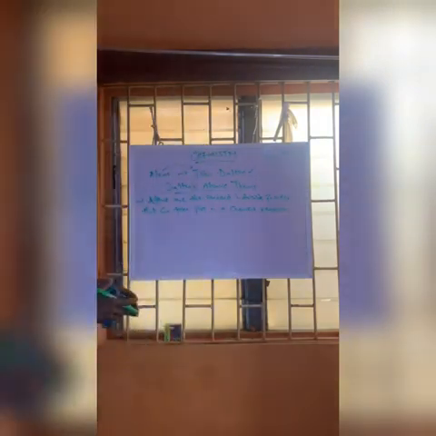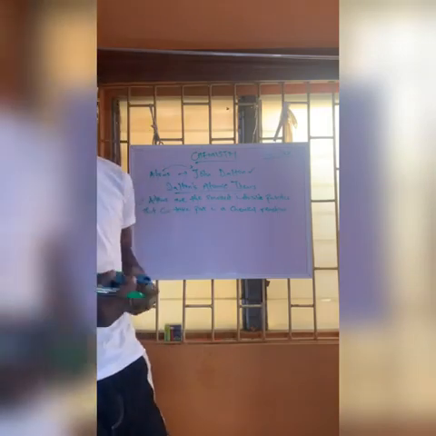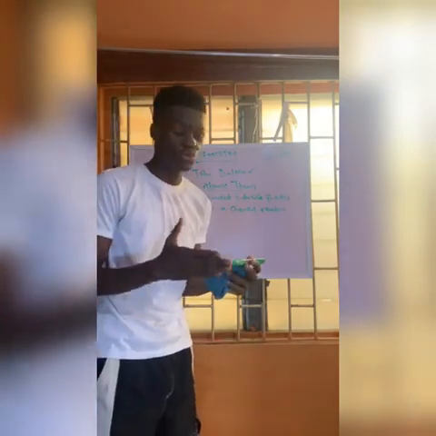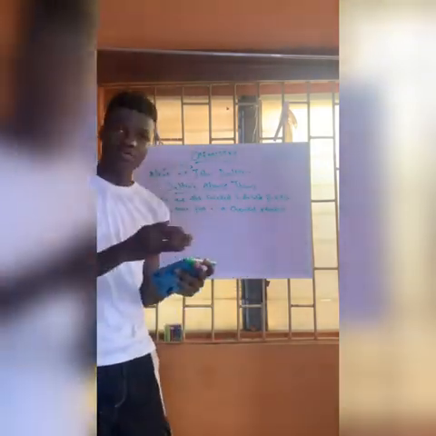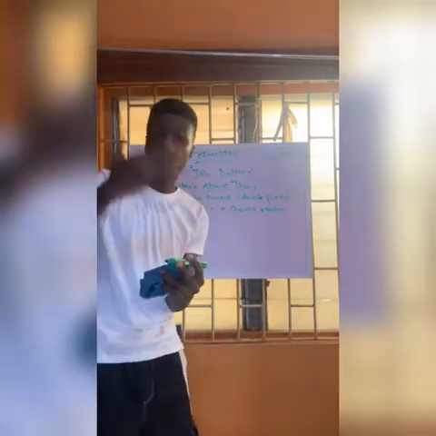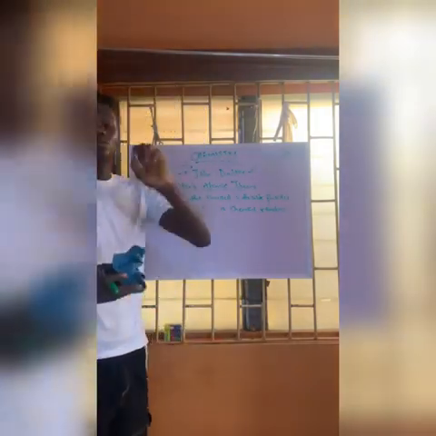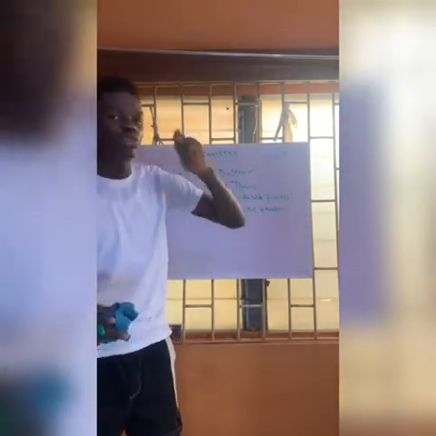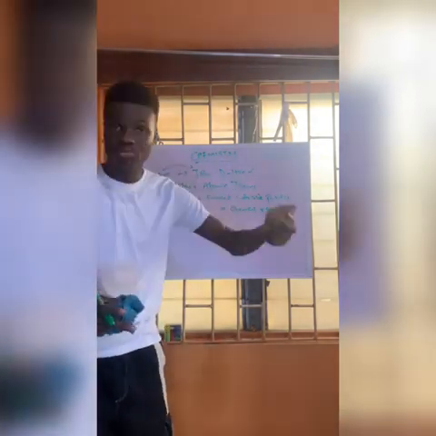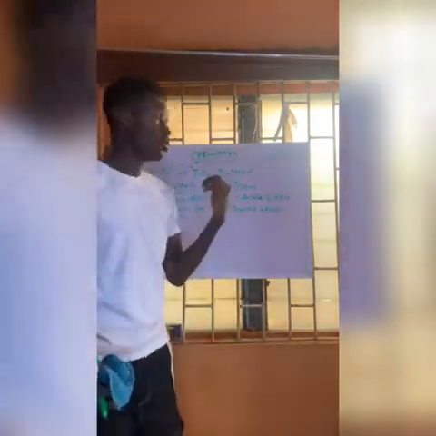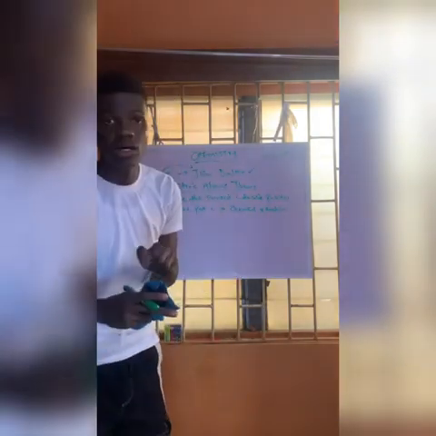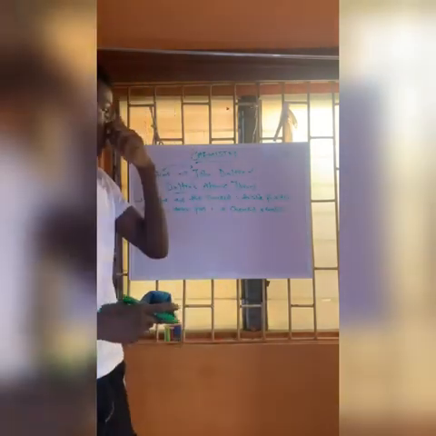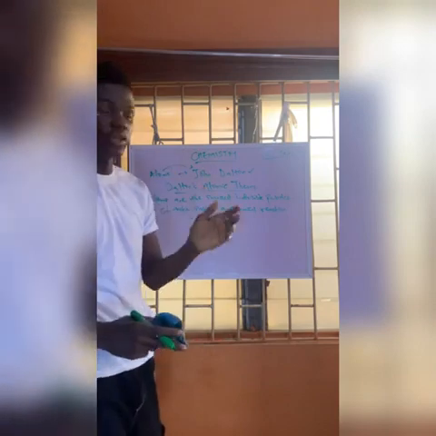Alright, so now, what does this mean? Basically, let's say for example, this marker here. If you cut this marker into 2, you have 2 fragments. Then if you pick one of those fragments and cut it again, you have a smaller fragment. You continue cutting up to an extent such that you get the tiniest part of it, such that it was not possible for you to cut it again. That is, it became indivisible. So that was what Dalton called an atom. That part of this marker that you were not able to divide again is the atom of this marker. That was the first one.